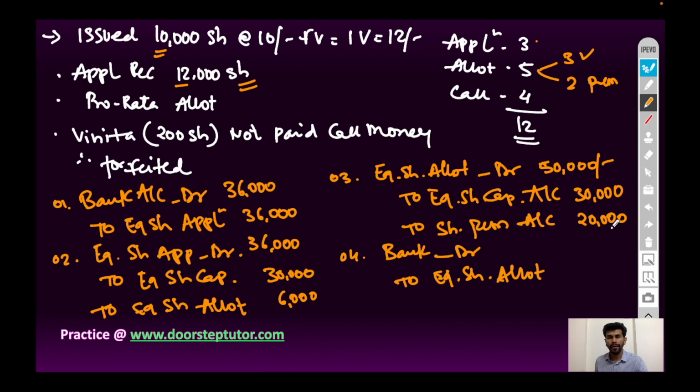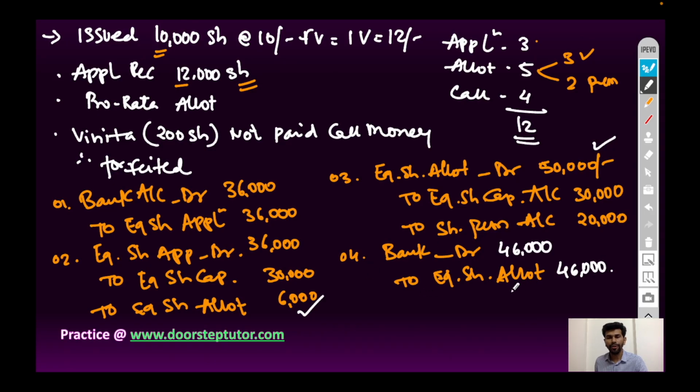Amount will be 50,000 minus, we have already adjusted 6,000 rupees earlier, so 50,000 of allotment money minus the adjusted amount of allotment money 6,000 rupees. So 44,000 rupees will be received. Remember this thing.